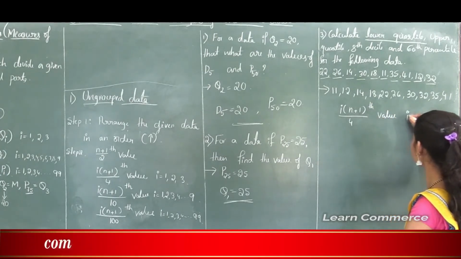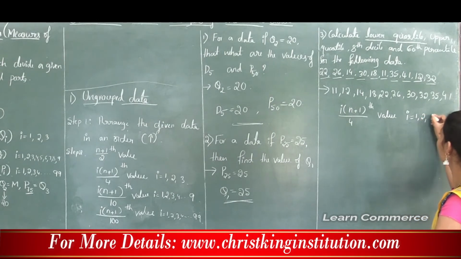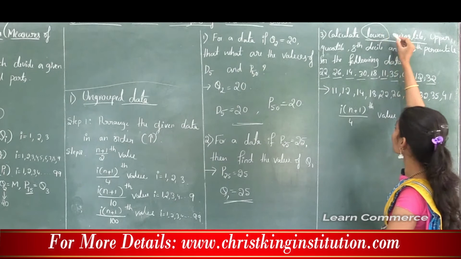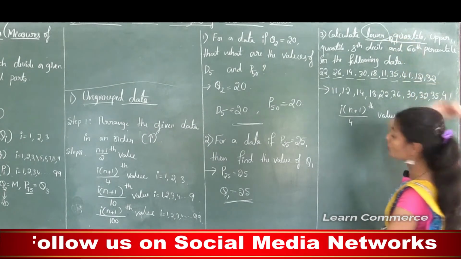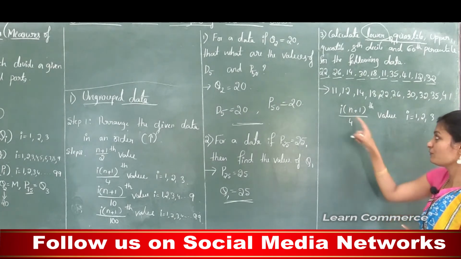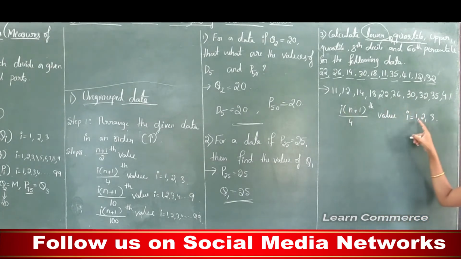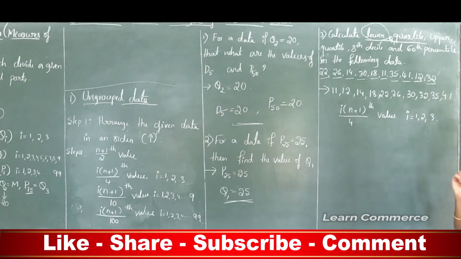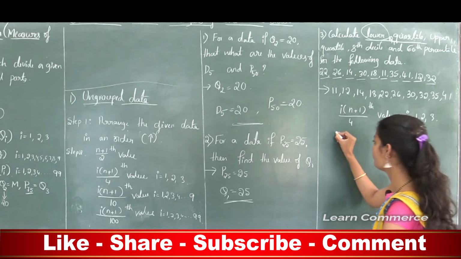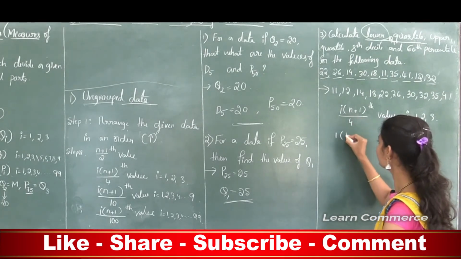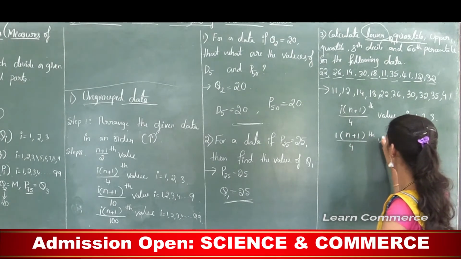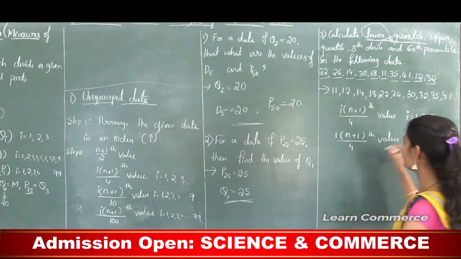So here i takes the value 1, 2, 3. Here we need the lower quartile, that is Q1. So in the place of i we need to substitute 1, because the lower quartile is Q1. So I will substitute 1 into (n plus 1) divided by 4th value.